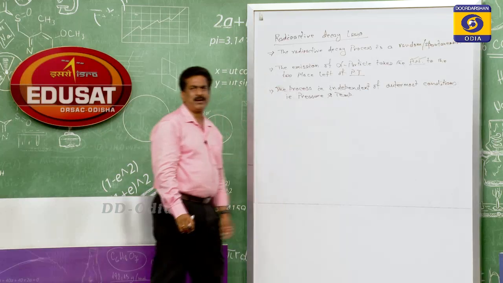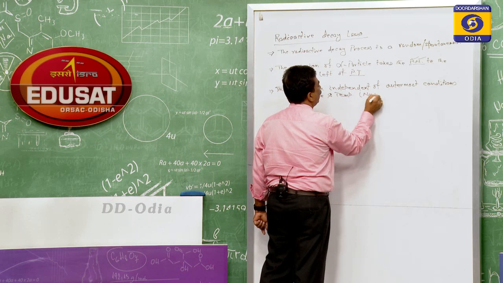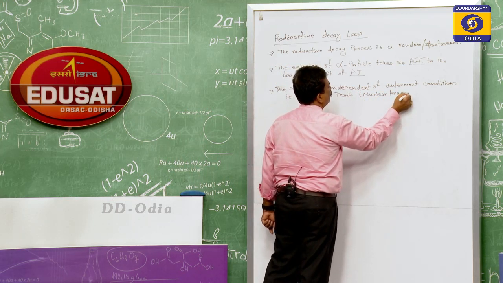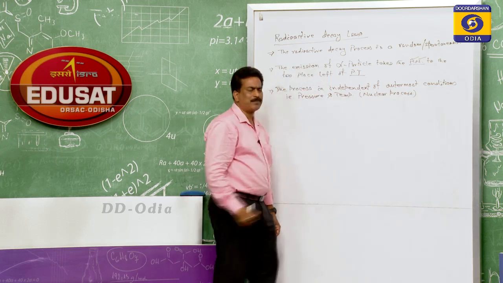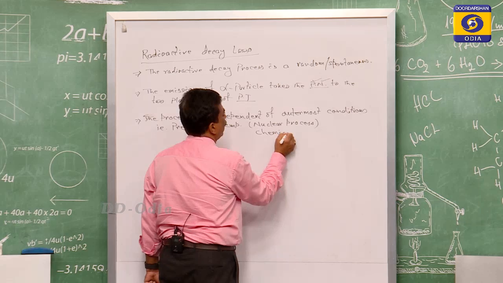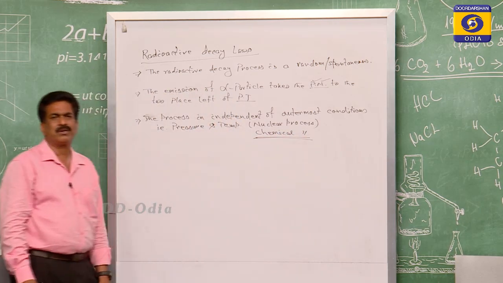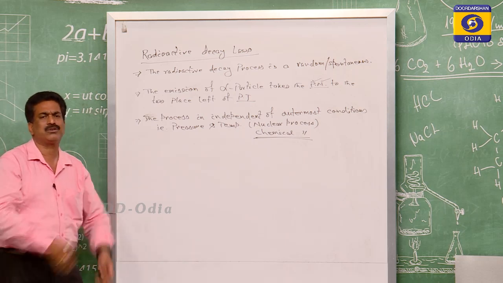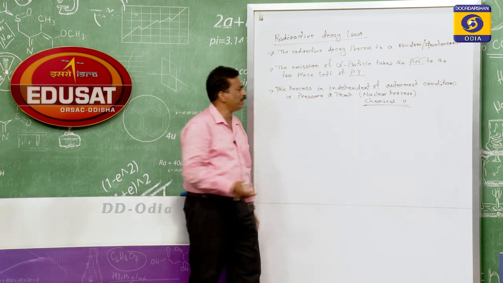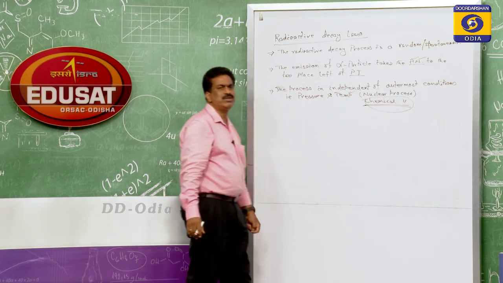Why is it independent of pressure and temperature? Because this process is a nuclear process. Regarding the other process we discussed yesterday, the chemical process, it depends upon temperature and pressure. If the temperature or pressure is reduced or increased, the chemical process changes, but there is no change here.